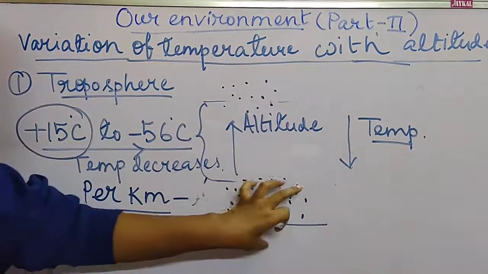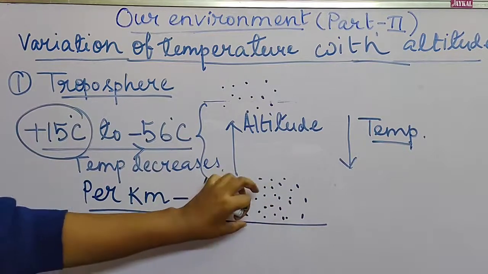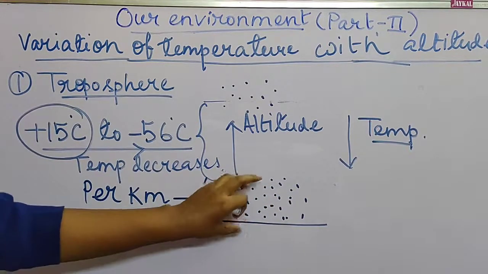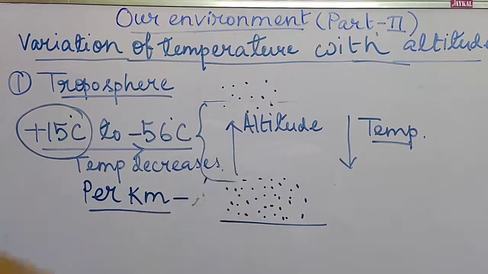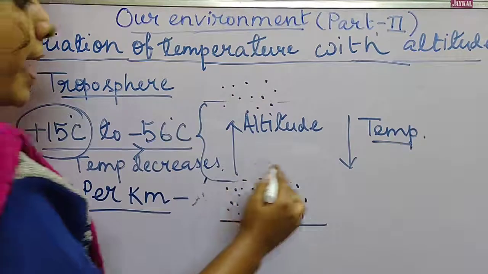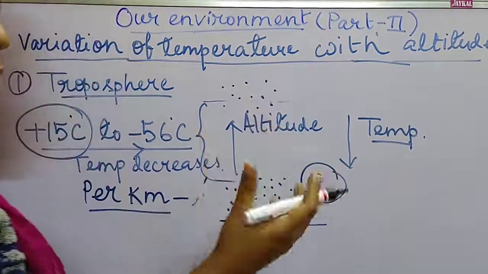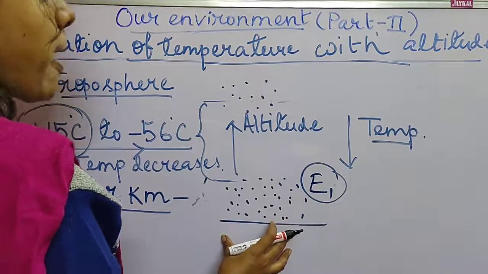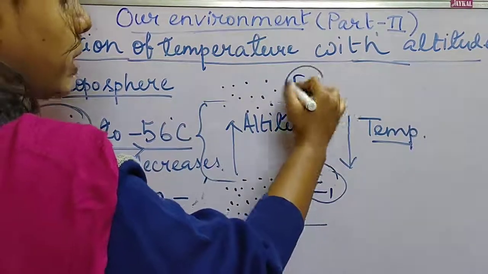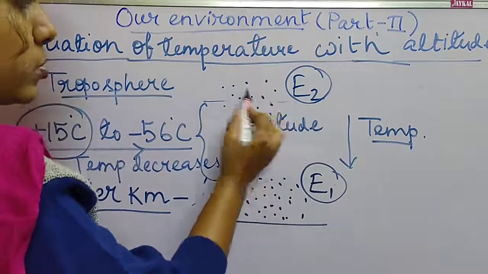Here a large number of molecules are there to absorb the solar heat, so the total amount of solar energy absorbed E1 will obviously be greater than E2.